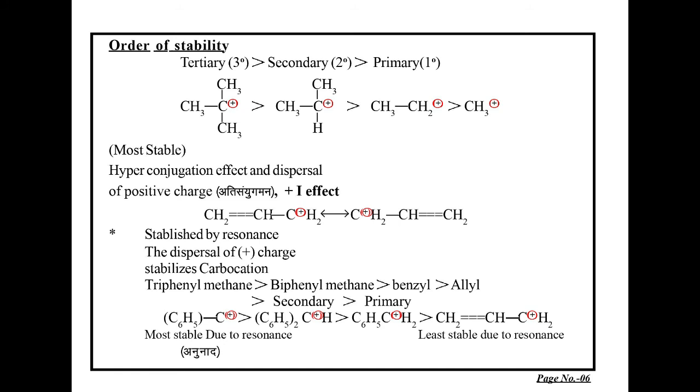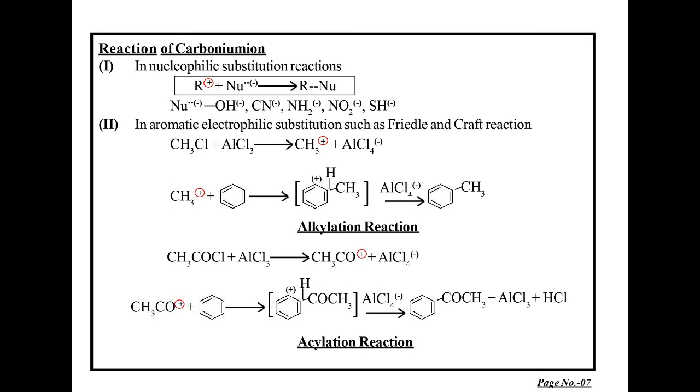Whenever there is charge on the units, some chemical reaction may also take place. So we are going to page number 7, reactions of carbonium ion. The most common reaction is nucleophilic substitution reaction. The carbonium ion so formed readily reacts with the nucleophile with the 2 electrons and negative charge and forms the bond R-Nu. That is, the nucleophile is added to the positive charge, and this is termed as nucleophilic substitution reaction.